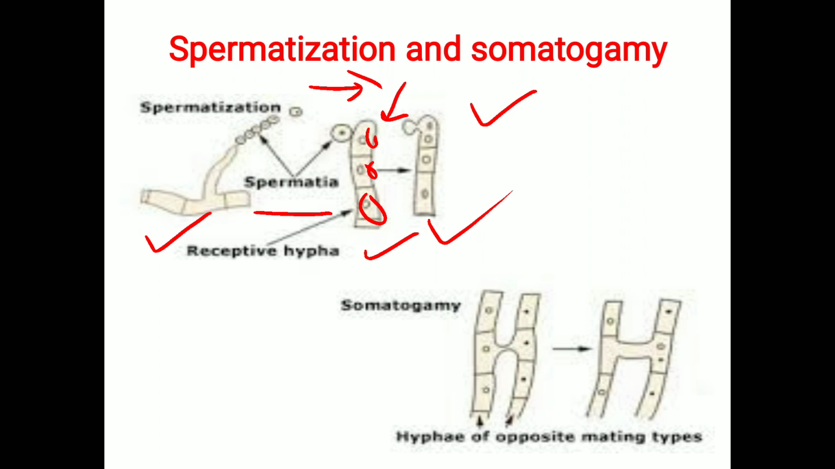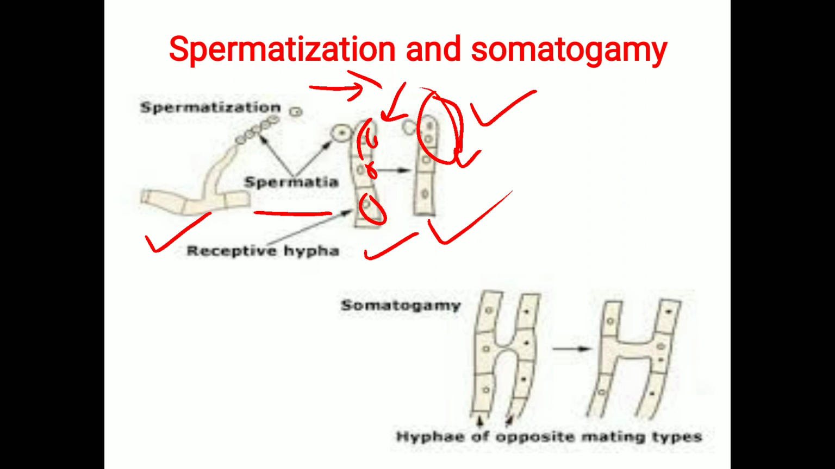Then the spermatia exert pressure on the wall of that receptive hypha, and through that the spermatia enter by breaking the wall of the receptive hypha. They enter inside the female gametangia, and the male and female nuclei fuse with each other. So this is about the spermatization process.